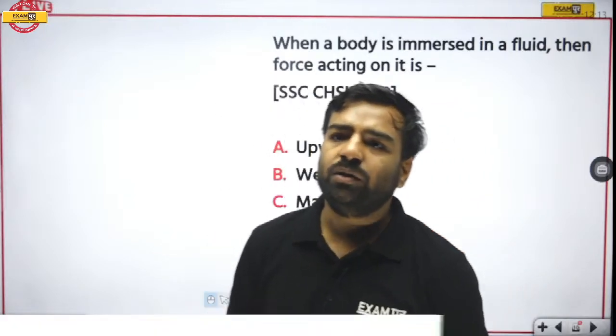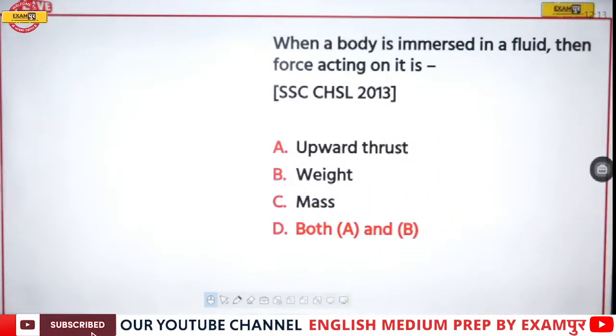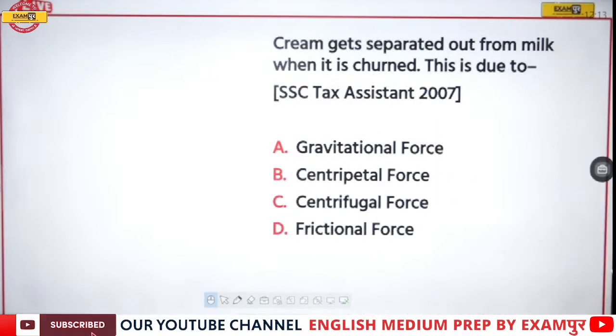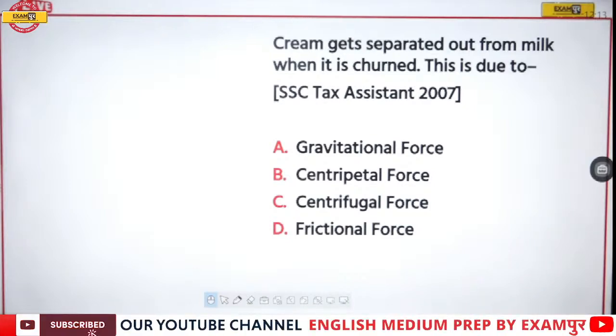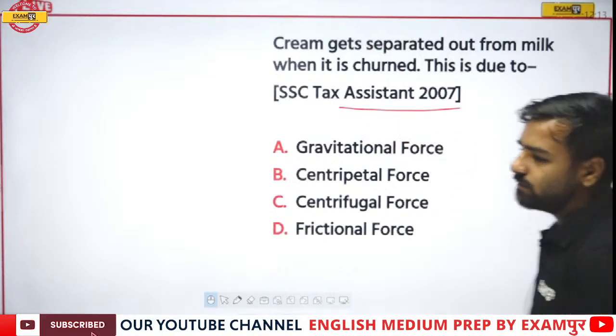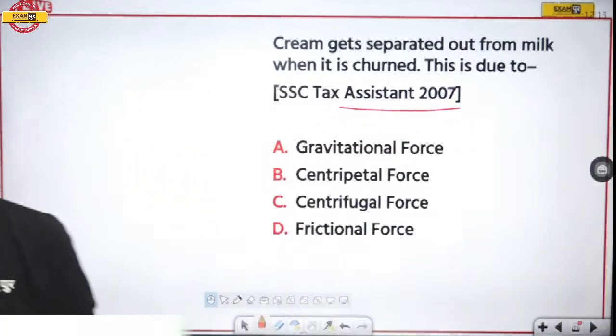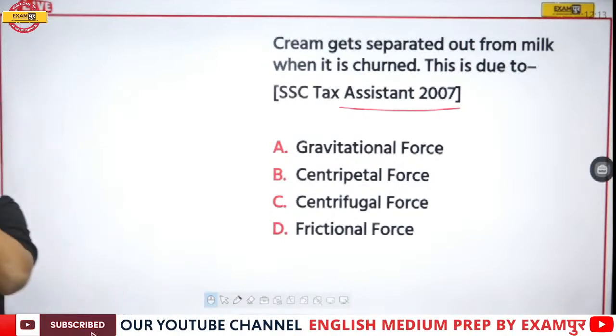Is there any sort of doubt? No one? Okay. So let's move forward now with the next question. Cream gets separated out of the milk when it is churned. This is due to dash. Now this is from Tax Assistant 2007. Options. Waiting for the answer. Okay, cool.